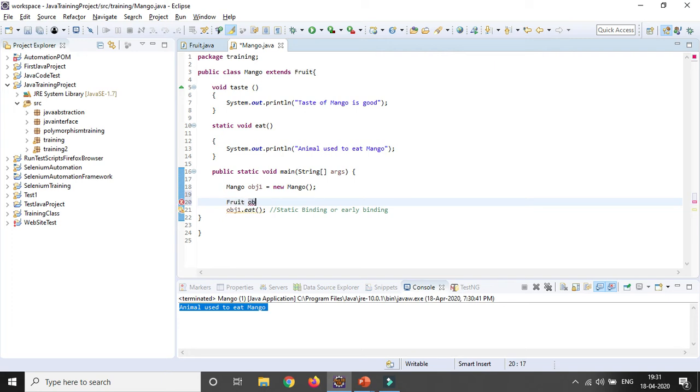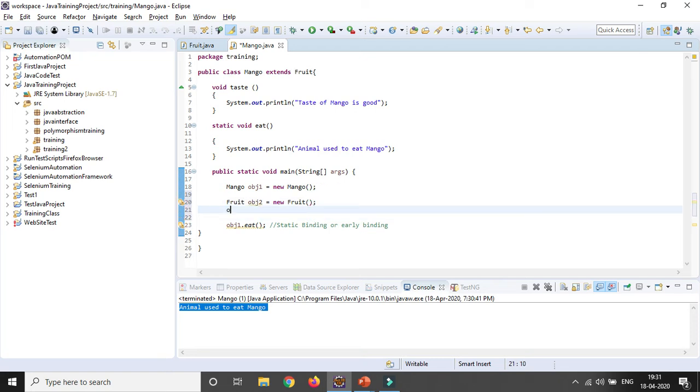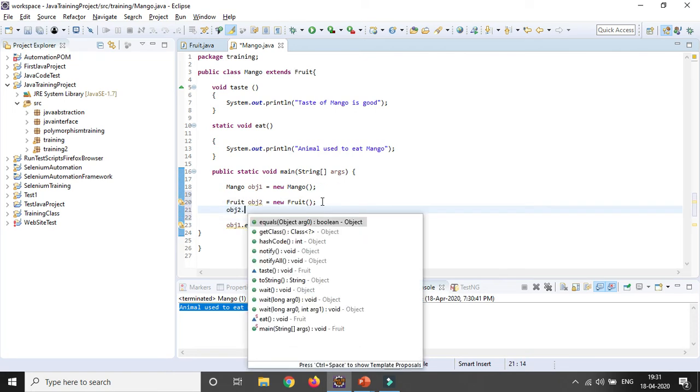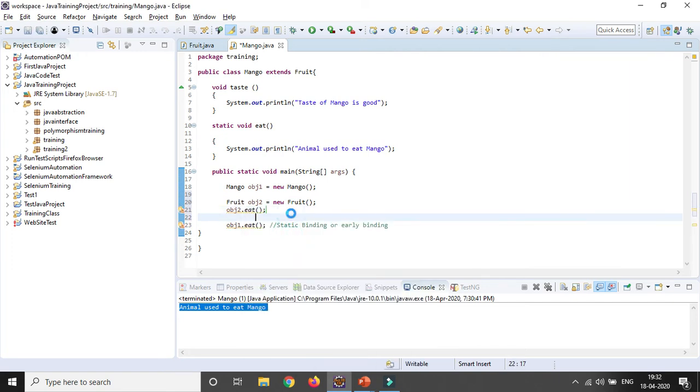I am creating another object, obj2, where the reference will be my parent class Fruit, then I call dot eat, because that is static.